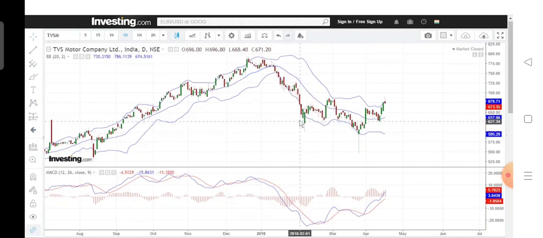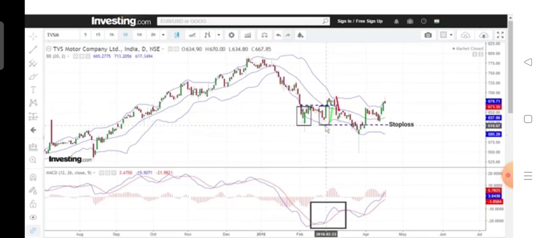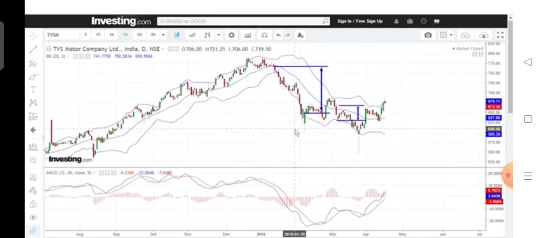Now they can fail also. I am trying to show you here. See, there was a beautiful W bottom. First the low was beyond the Bollinger Band and the next low was actually within the Bollinger Band. The up move happened, the swing high was taken out, the move above the Bollinger Band happened and the MACD crossover had happened by then. But eventually the price actually moved lower. So your stop loss, which might have been the latest swing low, had been taken out by this point of time. So this is how much you gain, and this is how much you lose.